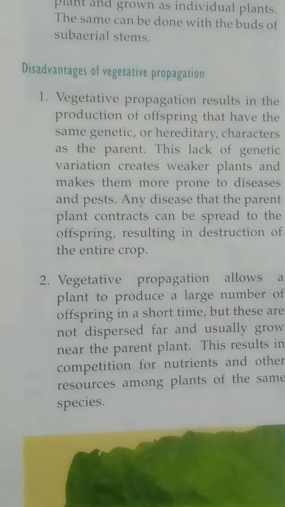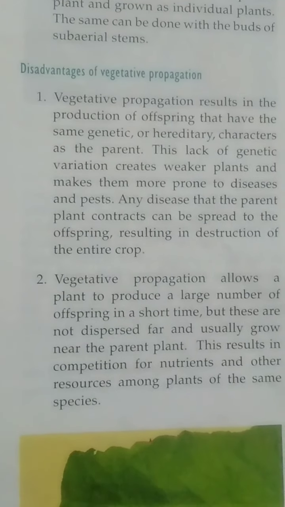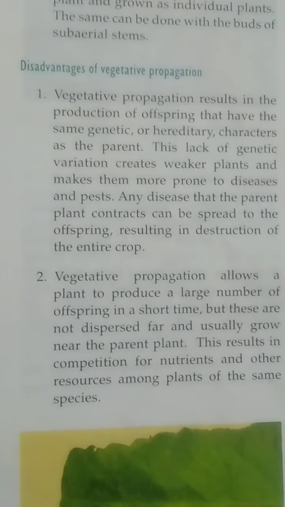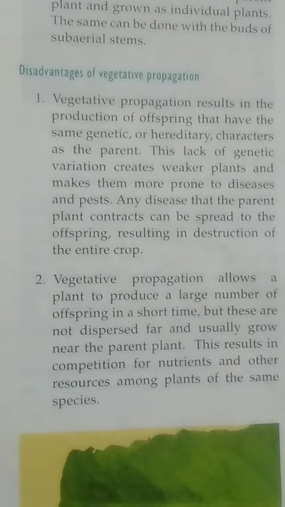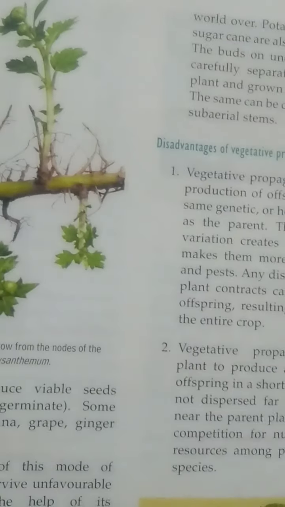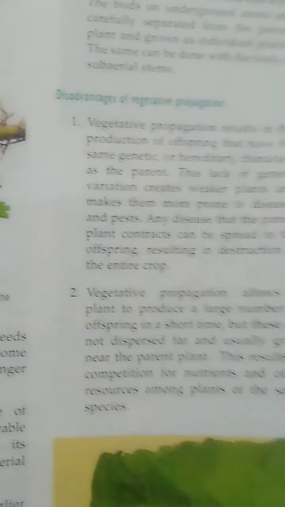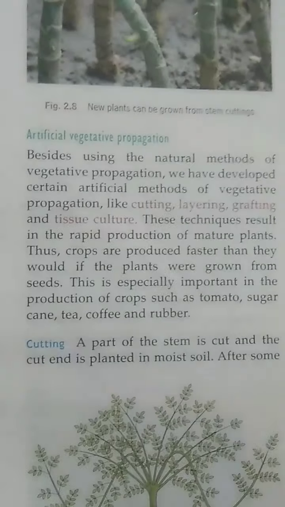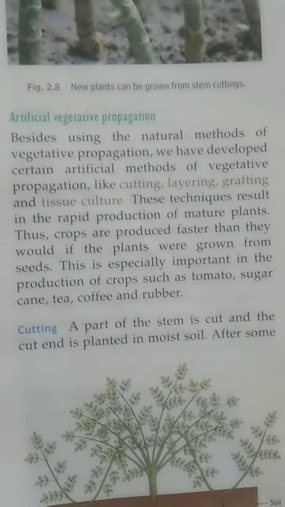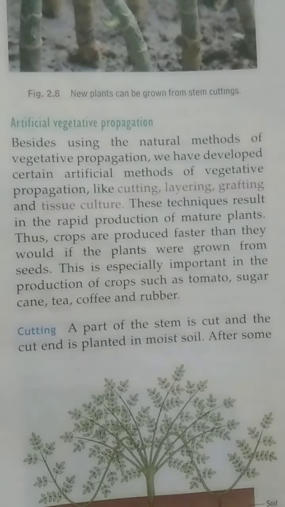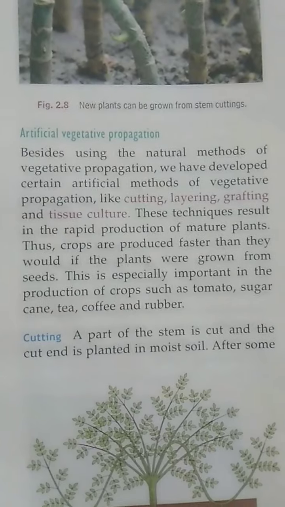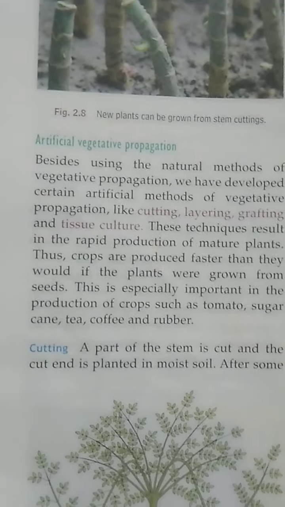So there will be competition for nutrients and other resources among plants of the species, and due to this competition the weaker plants will die, and only the stronger plants can survive. So that is all about the different modes of vegetative propagation and also the advantages and disadvantages of vegetative propagation.